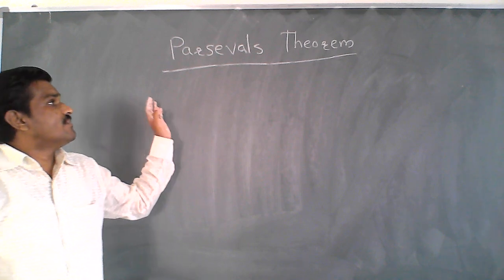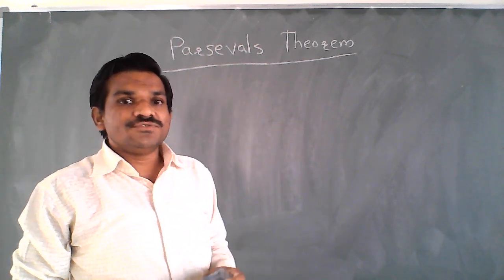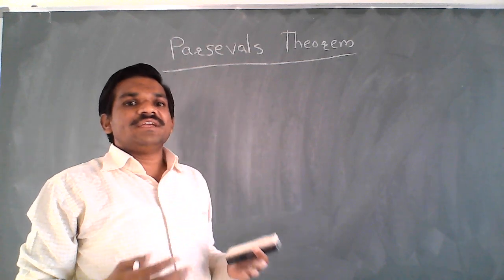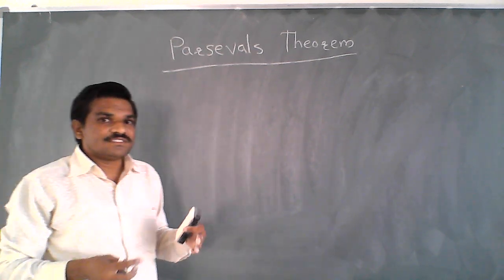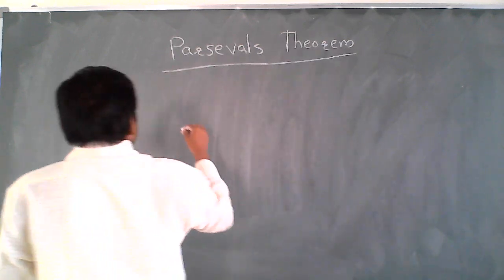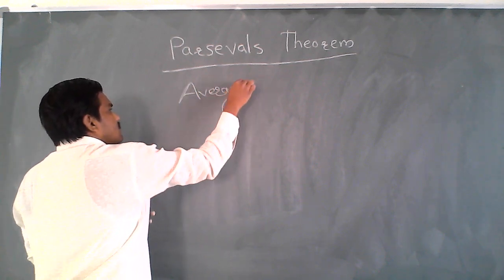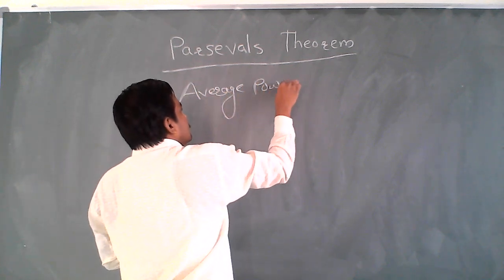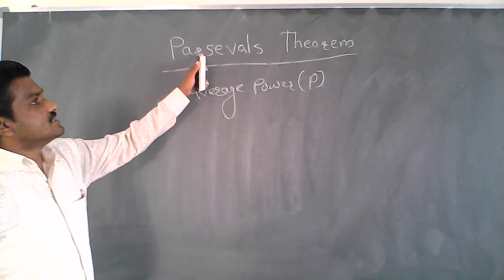Hello everyone. Today I will discuss the Parseval theorem. The Parseval theorem is used to calculate the average power of any periodic signal. If we have a given signal in the time domain, we can calculate its average power, that is P, with the help of the Parseval theorem.